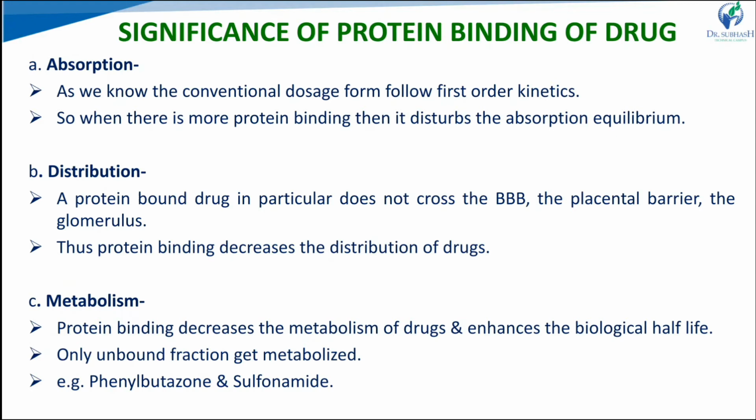For the absorption process, from the site of administration to the systemic circulation, the drug goes through diffusion. Until the free drug concentrations reach equilibrium across the concentration gradient, at one point the diffusion process may stop.